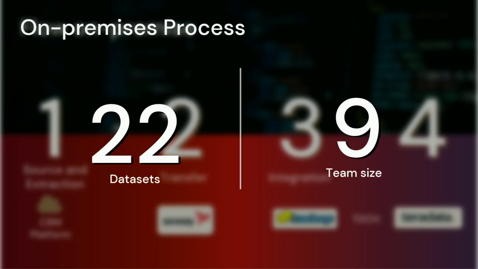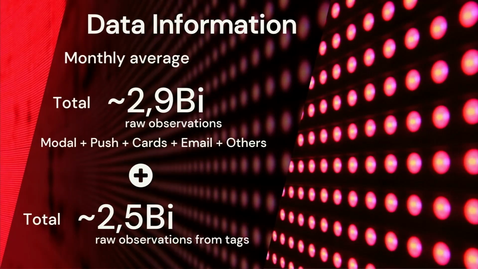And in this process, we are basically talking about 22 data sets, and the team responsible for all this process is 9 people, okay? And what is the size of this information? Our monthly average is 2.9 billion raw observations coming from modals, push, cards, email, and others.